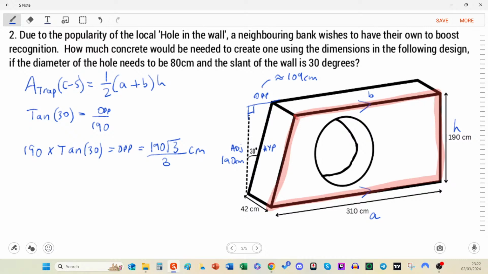Okay, so again, we don't have the exact form. We have this decimal, so it might be worthwhile changing to decimals and using loads of decimals. Alternatively, we could work with this written into the calculator. So that's what I'm going to do, because we now need to put this into the formula, because we just found b.